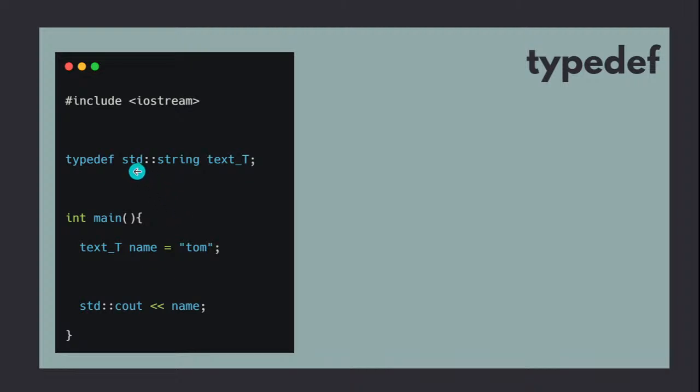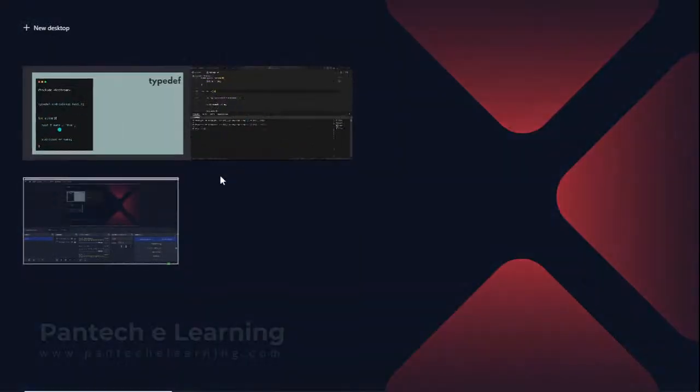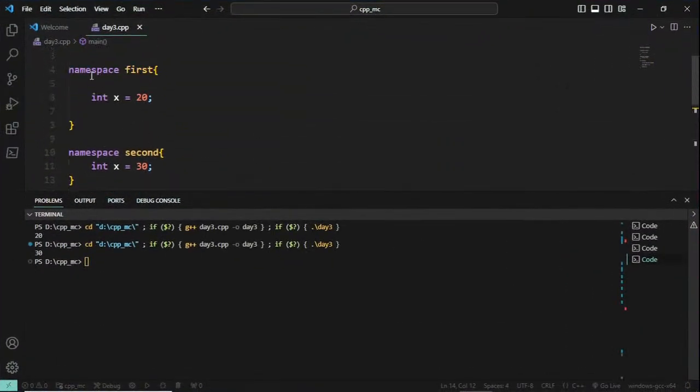Okay, so for example, if you go with standard string, it is very lengthy, right? You can give a nickname. For example, I am going to call it as text underscore t. So later on, if I use text underscore t, it will be utilizing standard string. Okay, let us try to use it and we'll wind up the session with that.